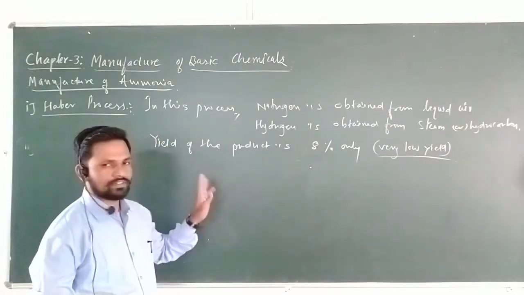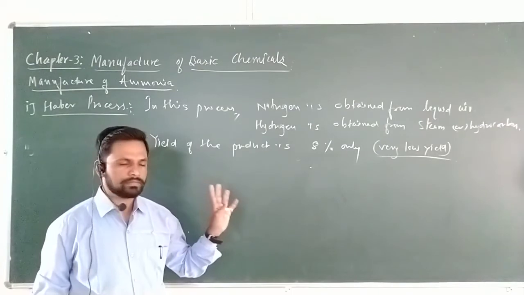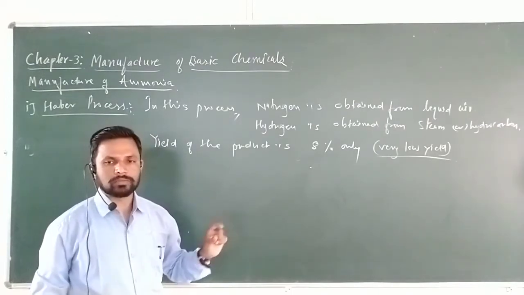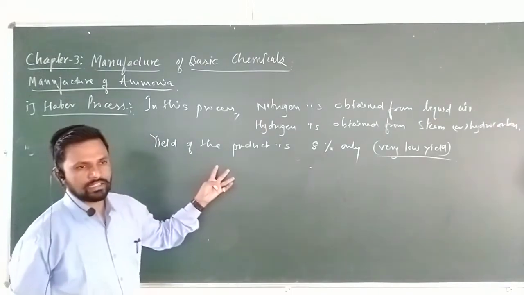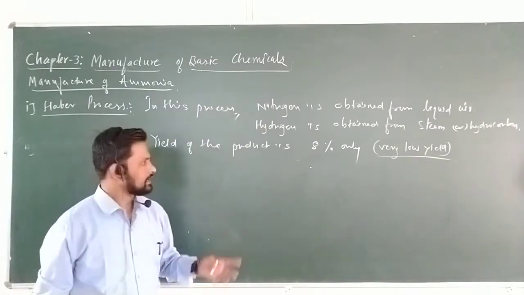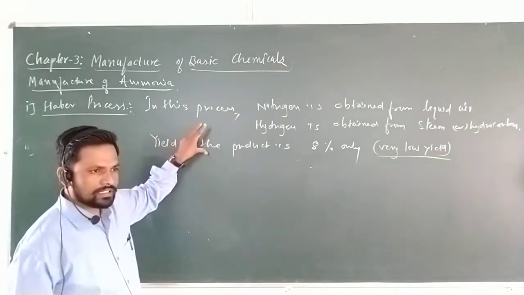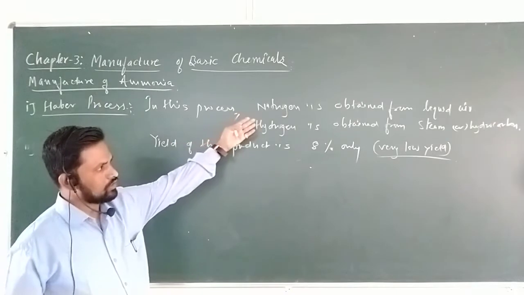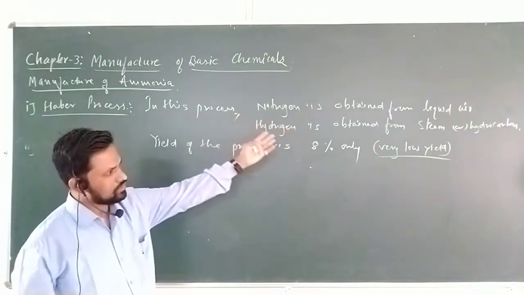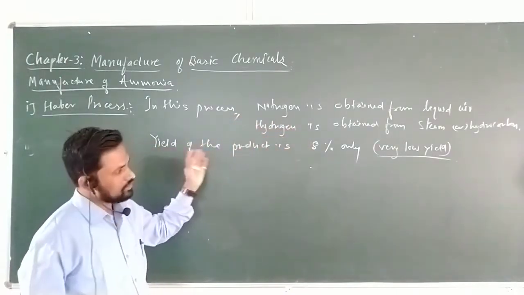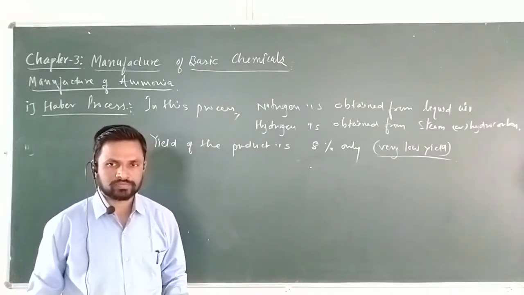In industrial level, as we know, the yield should be high so that it is commercial, economic and profitable. Therefore, if you perform the Haber process, nitrogen is obtained from liquid air and hydrogen is obtained from steam, and the yield of the product is 8% only.